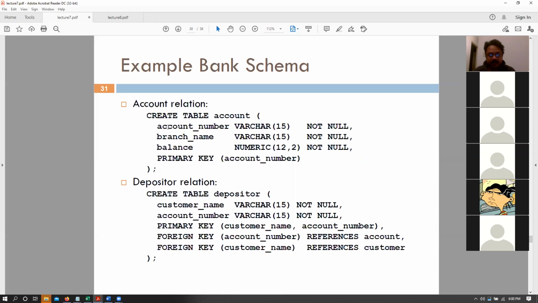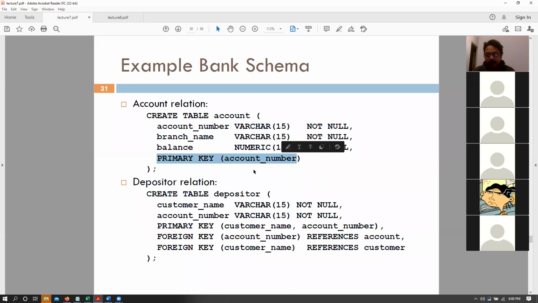Okay, let's see. So for example, we can have this bank schema. We have a table account that has a primary key for account number. I have account number, branch name and balance, and for every one I have said that this can't be null. But I've also said, this is just me being overzealous with my attribute names, that the primary key is account number.